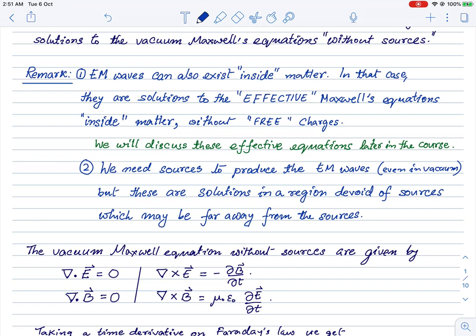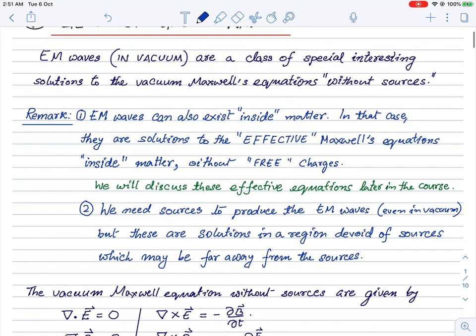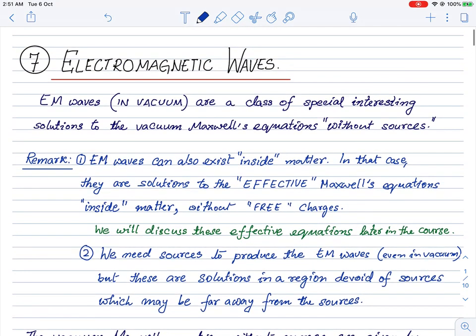But before we go on to that problem, there is a simpler class of very interesting solutions, and these are essentially EM waves, or electromagnetic waves. Electromagnetic waves can be discussed in a lot of detail, but here I'm just going to touch upon the subject a little bit, only highlighting a few things that I will need later on in my discussions.